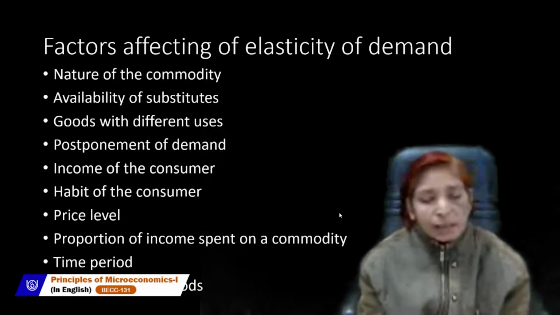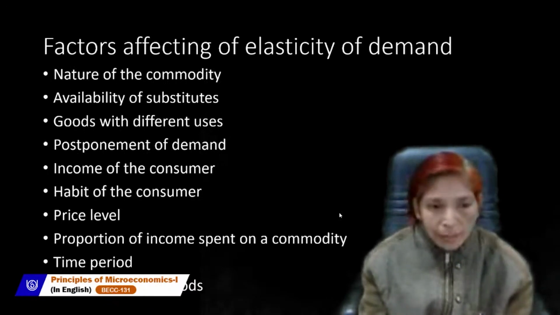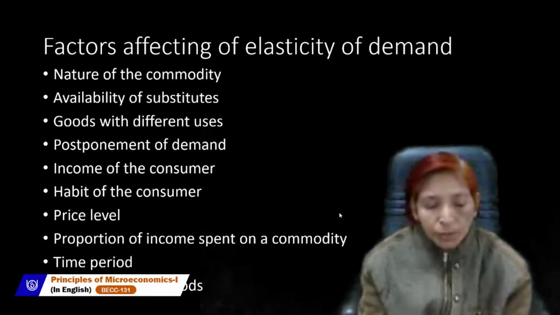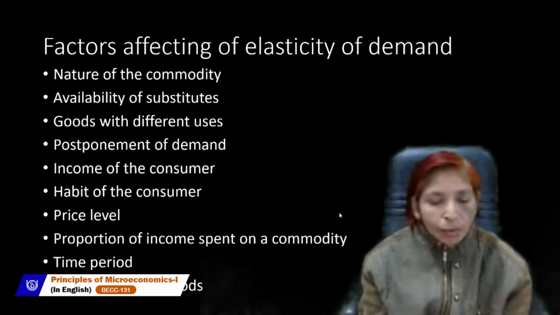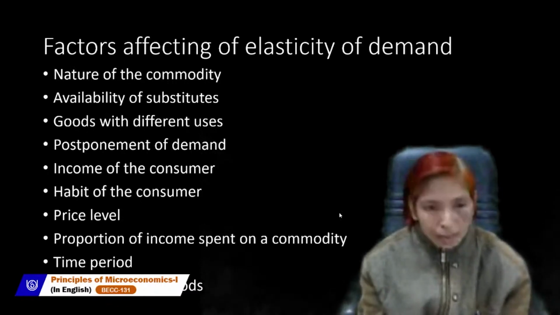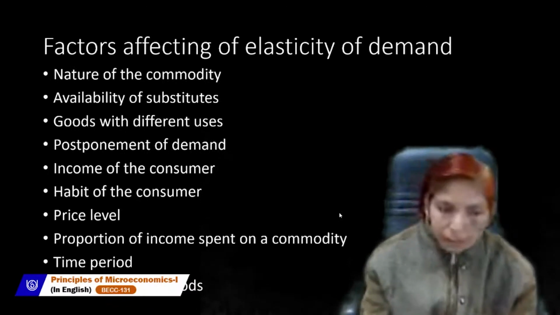An alcoholic drink taker always takes alcoholic drinks or liquor, whether the price rises or falls, because they have a habit of that commodity. So if you are habitual of any product, then your demand can't be postponed, your demand can't be shiftable. In this case, your demand will be inelastic. And if you have no habit of any commodity, then your demand will be elastic.